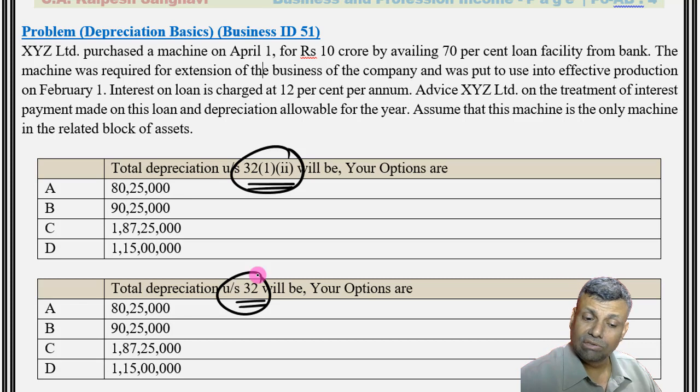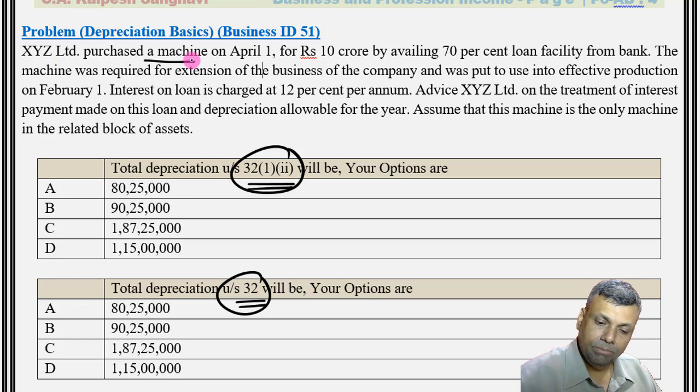However, this particular question is not very much clear, basically on whether you are a manufacturer, because additional depreciation is only for a manufacturing concern or a concern into generation and distribution of power, etc. Otherwise, if somebody is a trading concern, the additional depreciation provision does not apply at all. But let's read the question.